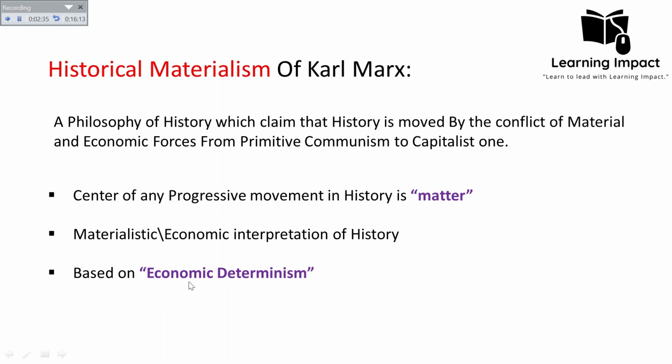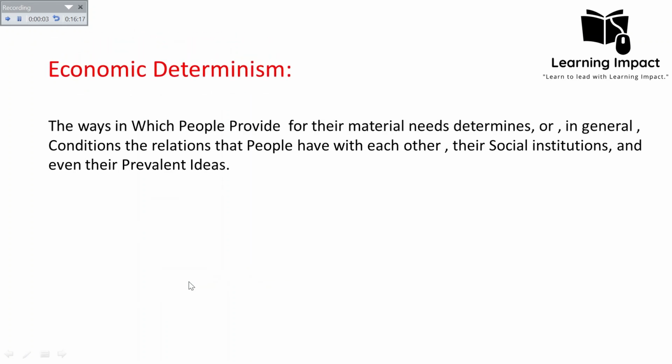Now, what does he mean by economic determinism? He said that the ways in which people provide for their material needs, as we discussed, refers to the means of production. We just defined it: the means of production is all about the ways in which people satisfy their material needs. So the ways in which people provide for their material needs determine, or in general condition, the relations that people have with each other. The relations that people have with each other are what we call the relations of production.